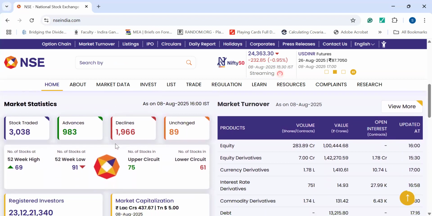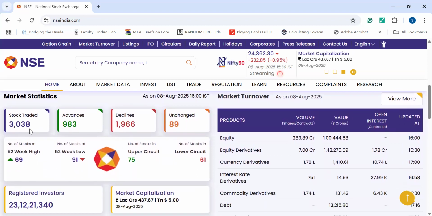Next one, market statistics. Here you will find how many stocks are traded in total, and how many of them have advanced, meaning they have gone up and increased their prices, and declines means how many of them have decreased, and how many are unchanged, meaning they have remained sideways.